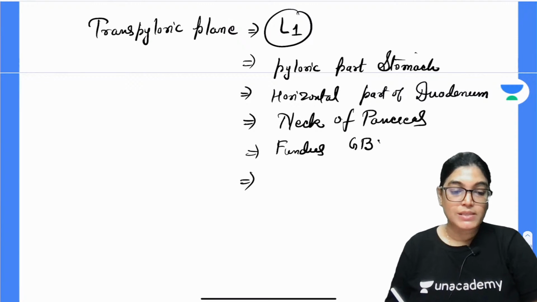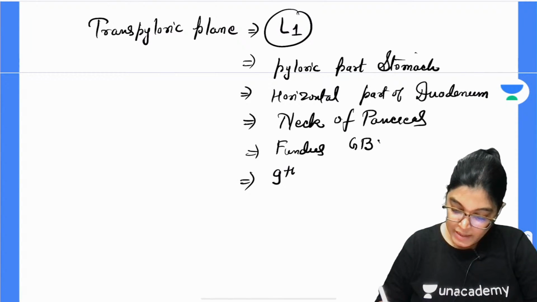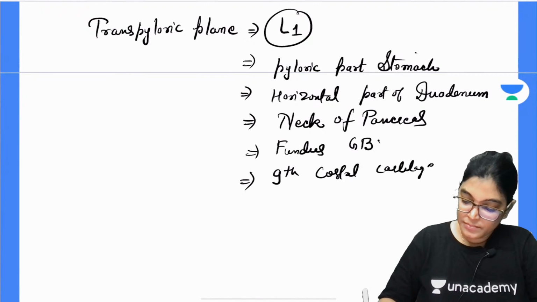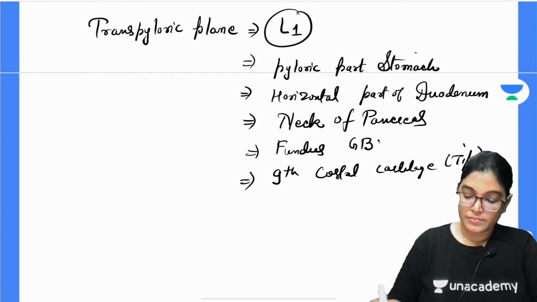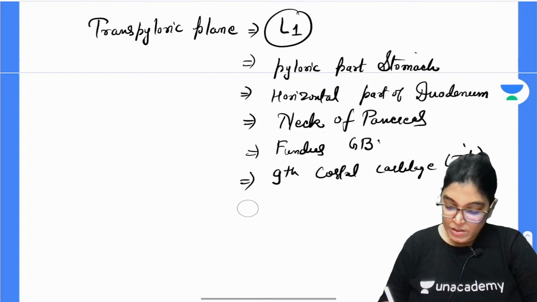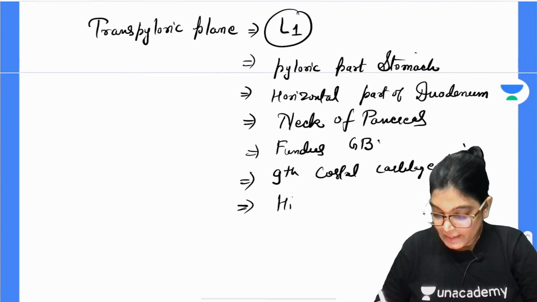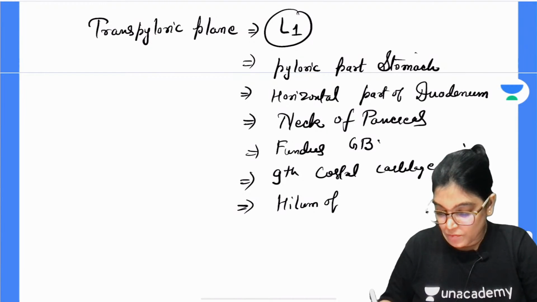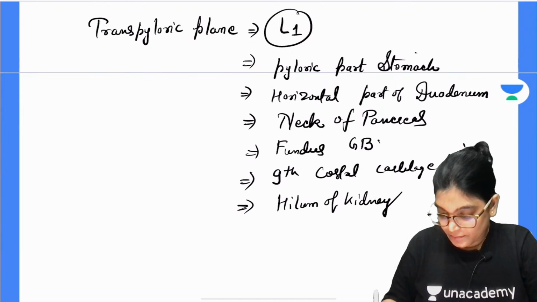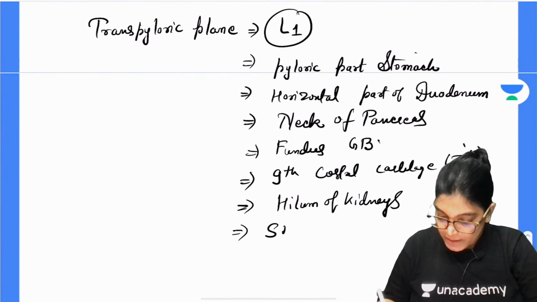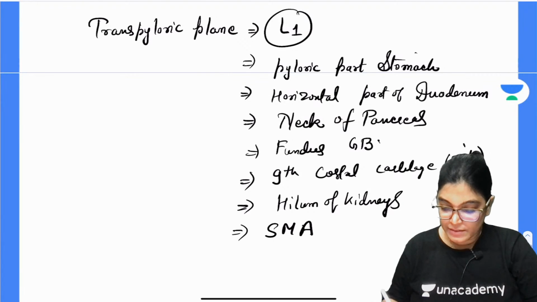tip of the ninth costal cartilage, and also hilum of the kidneys correspond to this level. The superior mesenteric artery originates here.